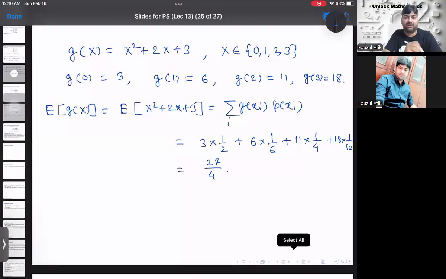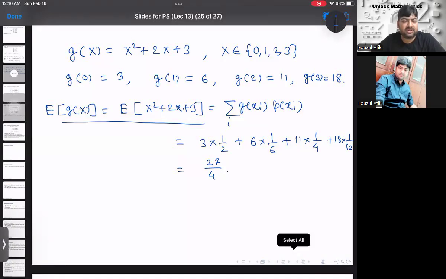So we can do that problem in two ways. One is by applying directly this formula, or one can break the summation as E of x square plus 2 into E of x plus 3 and calculate E of x square and E of x separately and substitute the values. So both the methods are correct. You can apply according to your convenience, right? So let me end the lecture here.